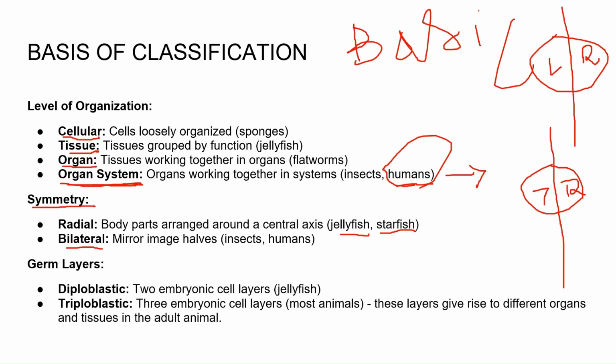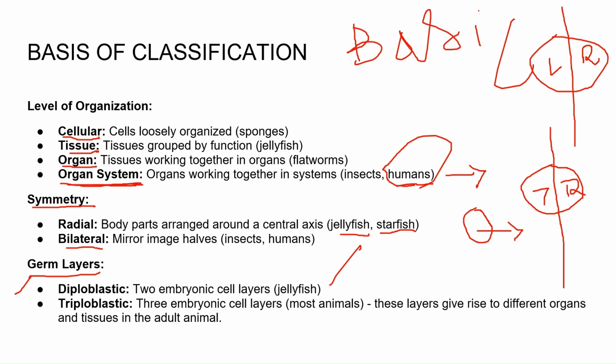Then we have germ layers. The first one is diploblastic. Diploblastic is nothing but two embryonic cell layers, for example jellyfish. If this is an organism, and it has an external ectoderm and an internal endoderm, it is considered a diploblastic animal. Triploblastic has three embryonic cell layers.